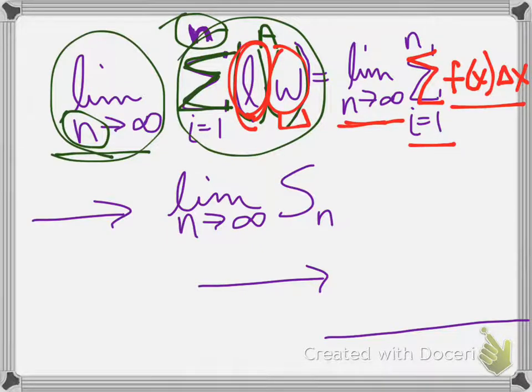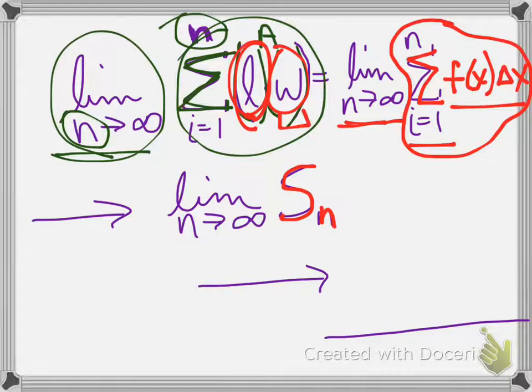All right, so it turns out that this summation is going to approach some number, and we're going to call it S sub n. It's called a partial sum, but we're just going to say for now that that's our value. It's our sum value, as long as n is approaching infinity. We're taking the limit of this sum as n approaches infinity. Well, interestingly enough, when you take the limit of a sum, it creates an integral.